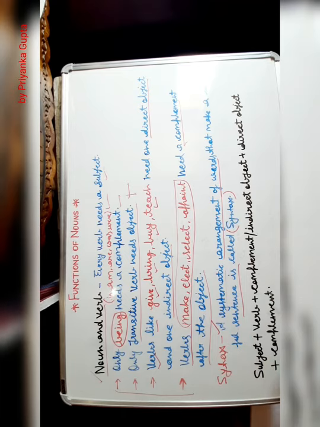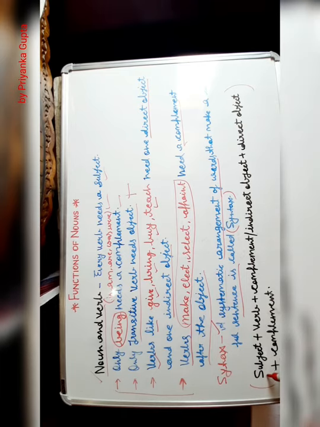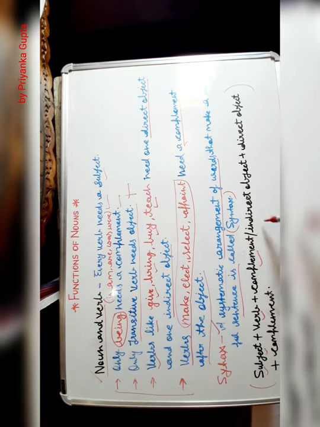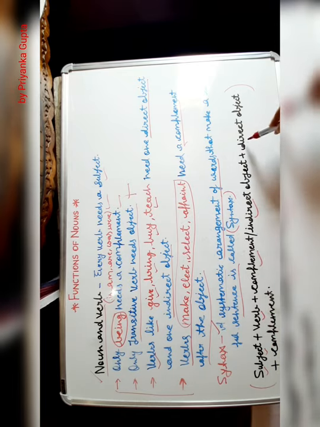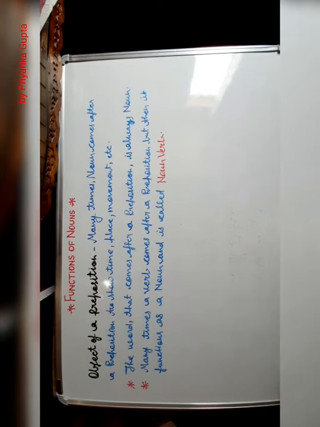Let's see. Here is the arrangement. First of all, we will write about subject. So, you have to write first subject, verb, complement or indirect object, then next direct object and complements. Clear? So come to next, and your next function is object of a preposition.